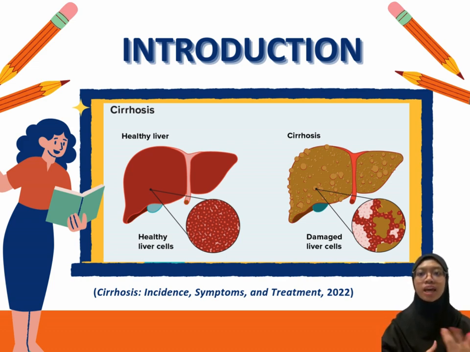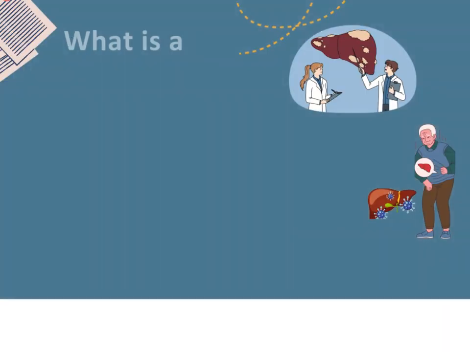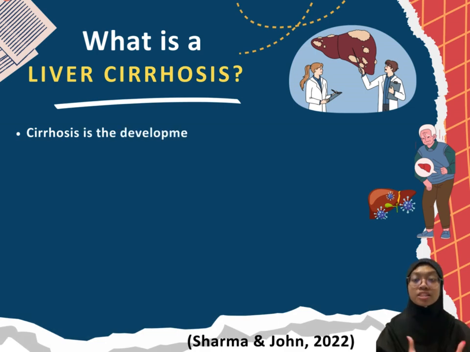Let's start by looking at this image. Notice the difference between a healthy liver and one with cirrhosis. In this image, we can see how the smooth, functional surface of a healthy liver is replaced by rough, scar tissue in a cirrhotic liver. So, what exactly is liver cirrhosis?